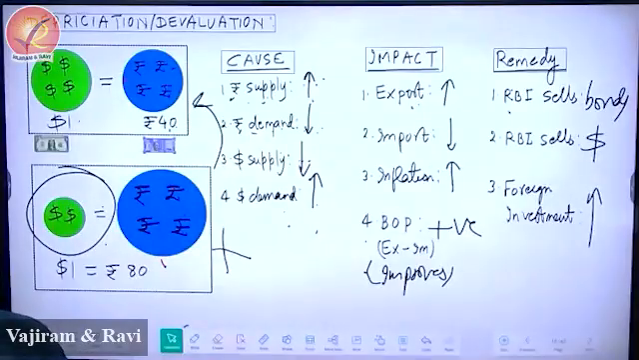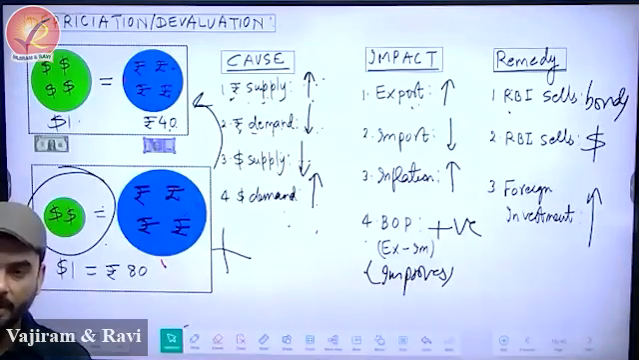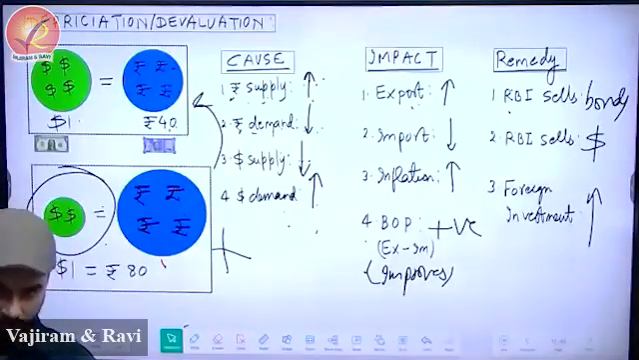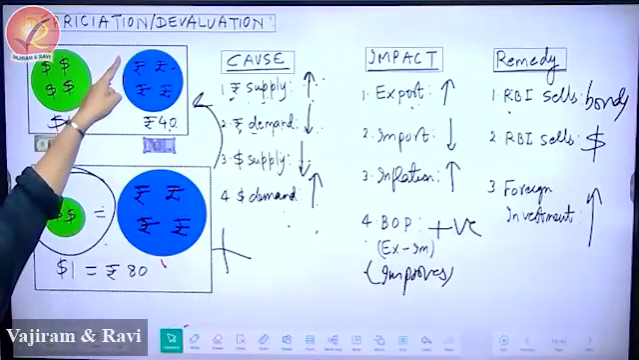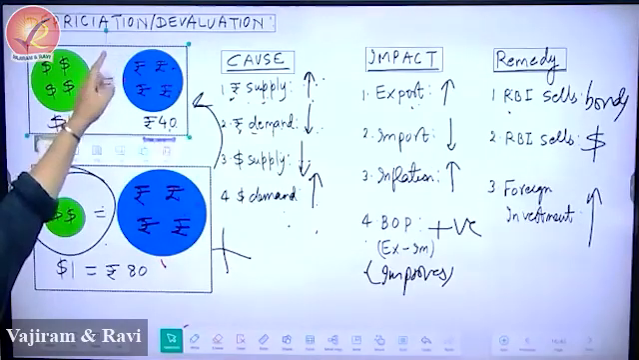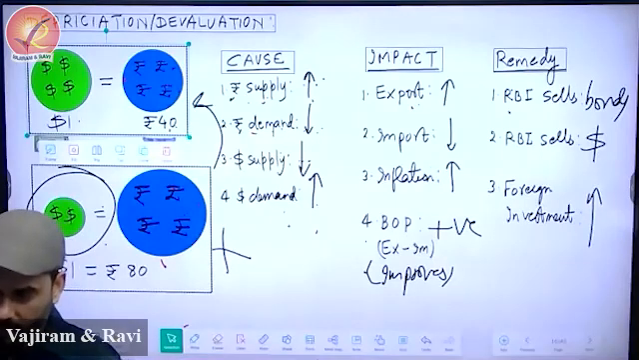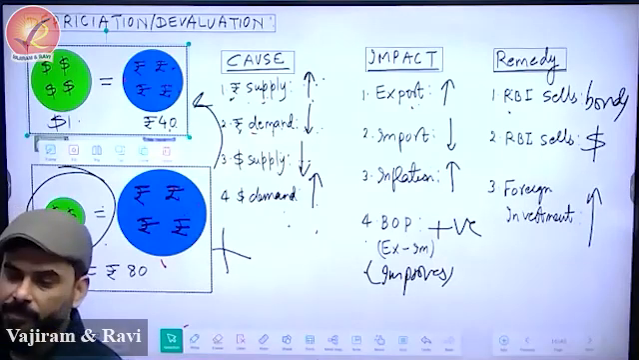Please write. Depreciation is the phenomenon. By the way, whatever I am dictating for depreciation, same applies for devaluation. So wherever you have given the title depreciation, in the bracket, please write devaluation also. Something like this, depreciation or devaluation. We'll start from there.